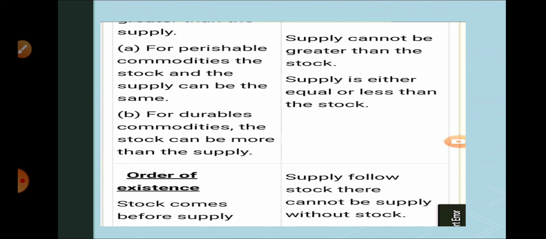So today we have discussed what is supply and what is the difference between stock and supply, and what is market and individual supply, and the last point we discussed was determinants of supply.